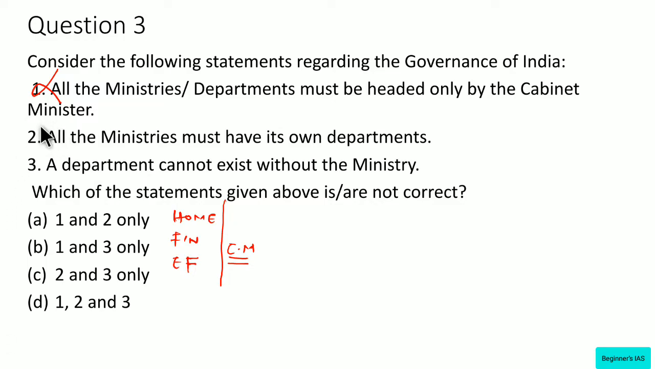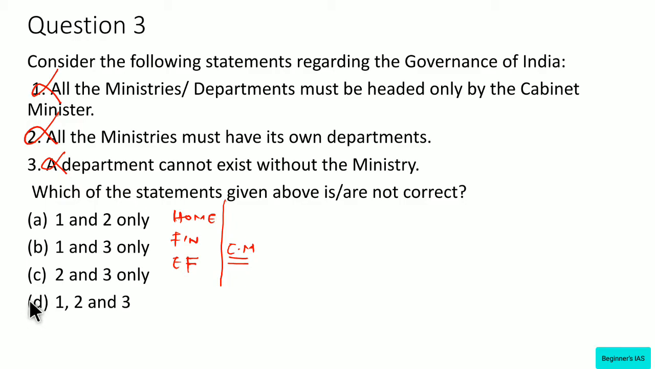But here it is given as all the ministers must have their own department. No, this statement is also wrong. See, some of the departments such as Department of Space and Atomic Energy are under the Prime Minister, not allocated to any ministry. But here it is given as a department cannot exist without the ministry. It exists. Just now we have discussed, Department of Space and Atomic Energy portfolios are under the Prime Minister. It does not have a separate ministry. Therefore this statement is also wrong.